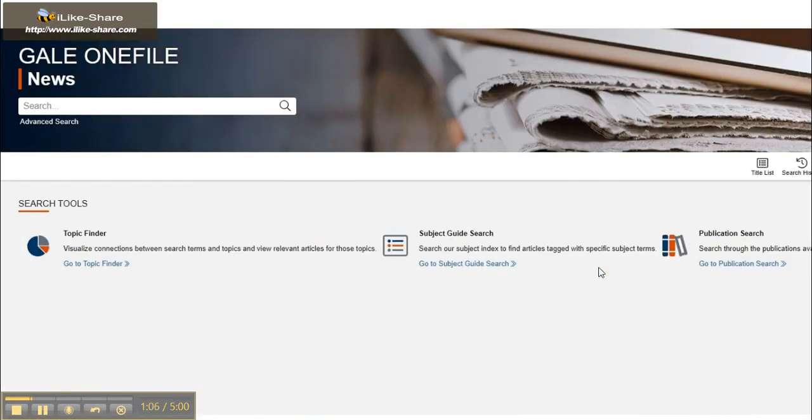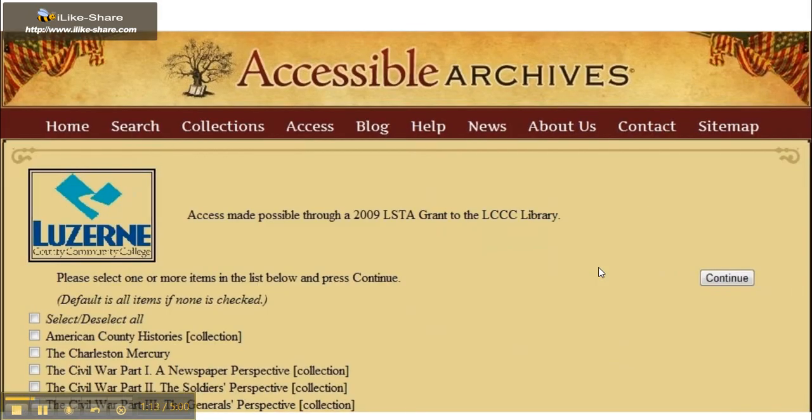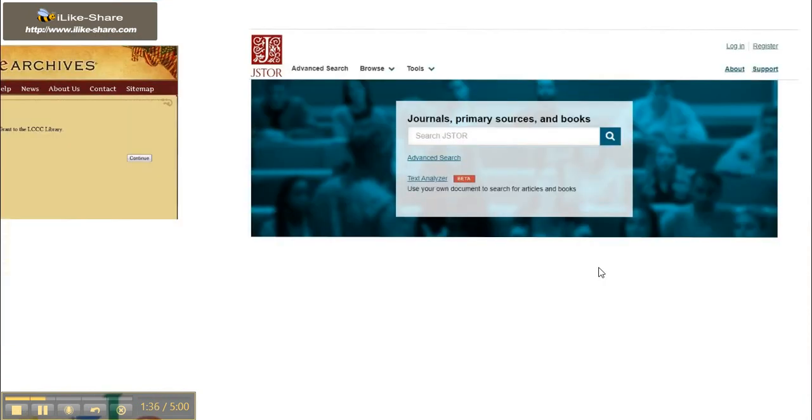Gale Power Search looks like this. It works like a Google search. We have something called Accessible Archives, and Accessible Archives is primary and secondary sources from the 18th and 19th century, so newspaper perspectives, journal diary entries, county histories, things like that. We also have things like JSTOR, which includes journals, primary sources, and books.